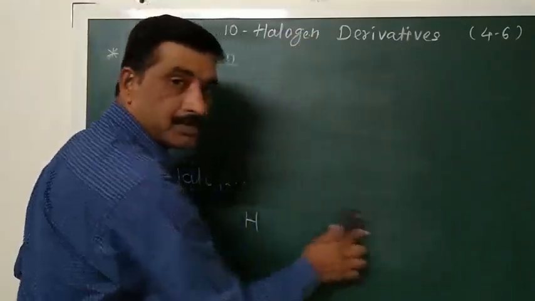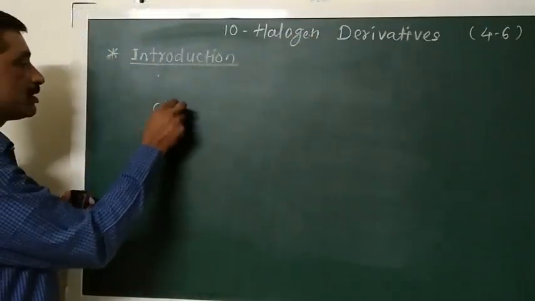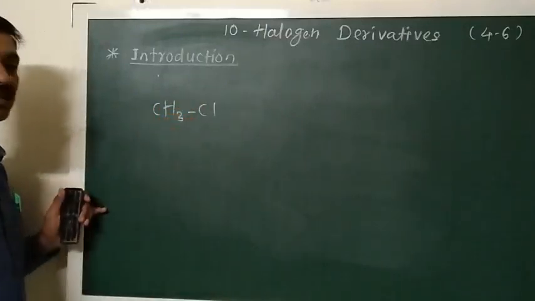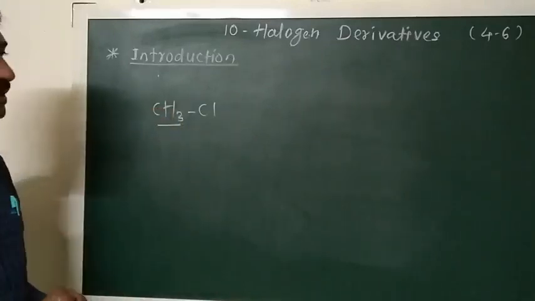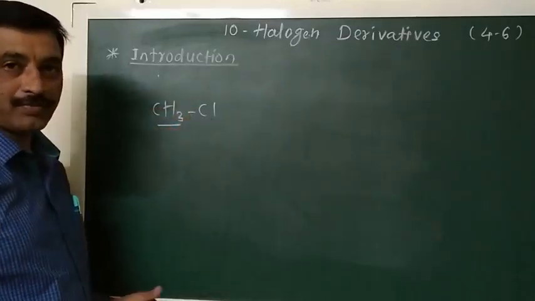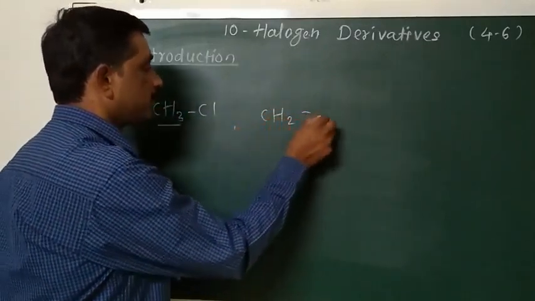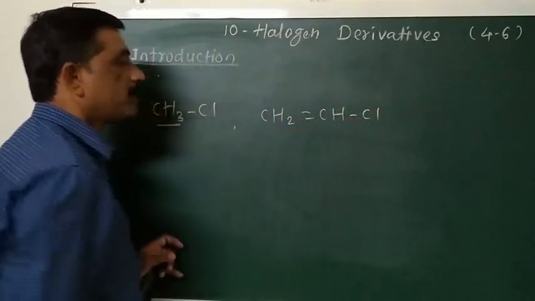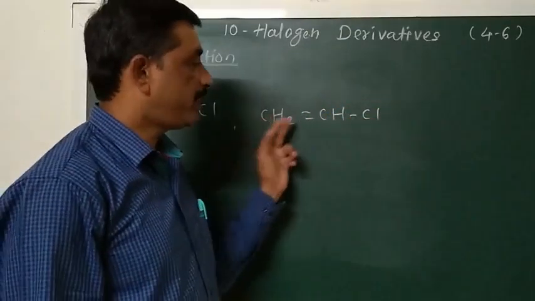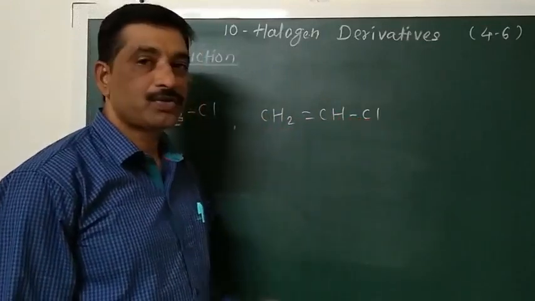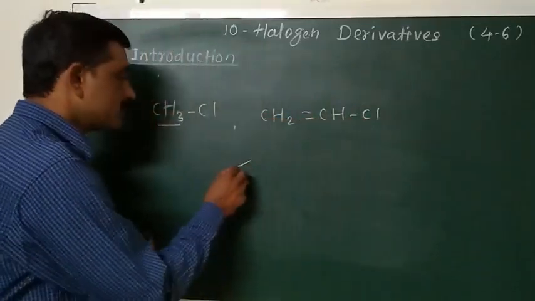We see here some examples of these halogen derivatives. This is methyl chloride. Chlorine is attached to the methyl group, so it is methyl chloride. It is a halogen derivative of methane, obtained from the alkane. Similarly, this is also a halogen derivative. Here, this compound is obtained by replacement of a hydrogen atom of ethene by a chlorine atom.